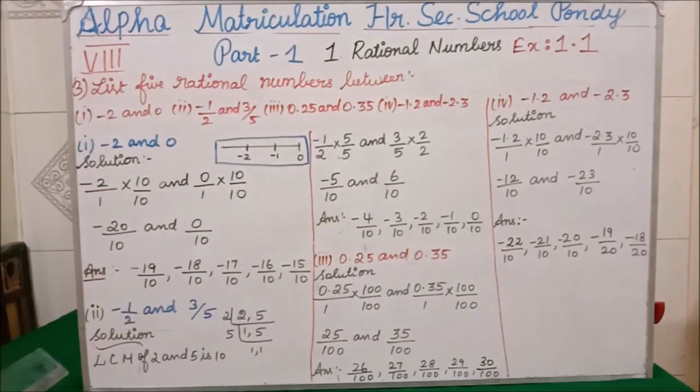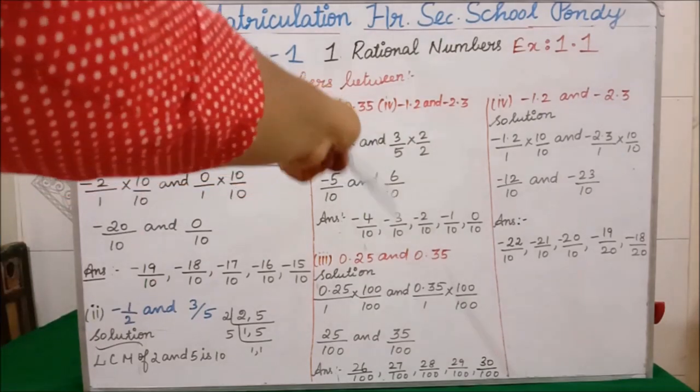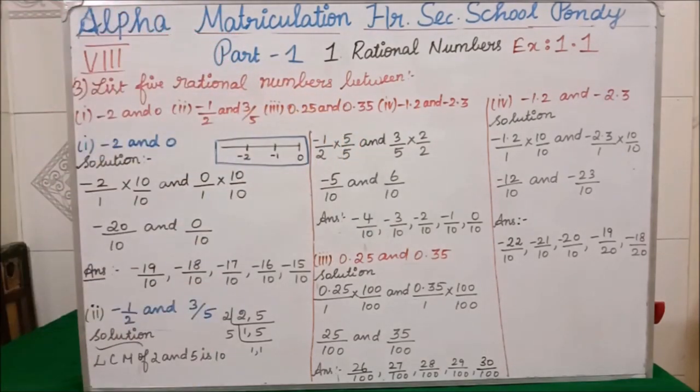Still we have more. What is next? After 0 by 10, what will you get next? 1 by 10, 2 by 10, 3 by 10, 4 by 10, 5 by 10, 6 by 10. In between, we should not write 6 by 10. Between minus 5 by 10 and 6 by 10, you can write any 5 rational numbers. Clear, all of you? Now we will see the third question.